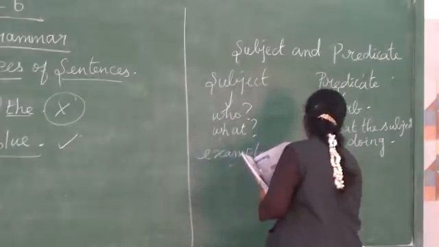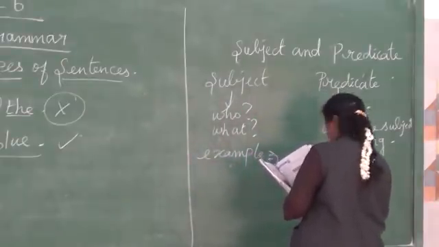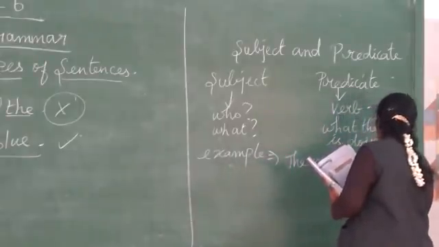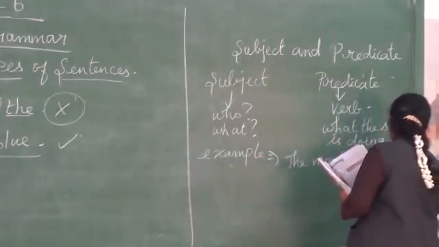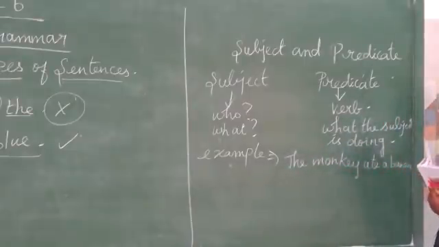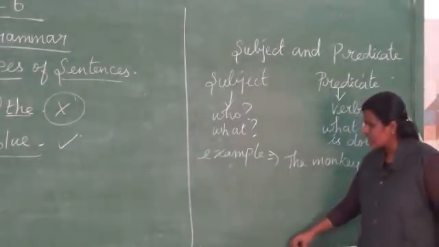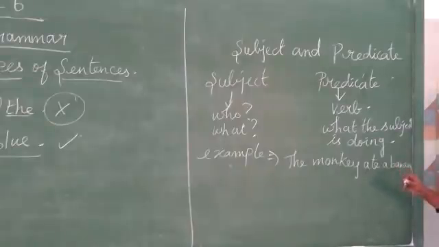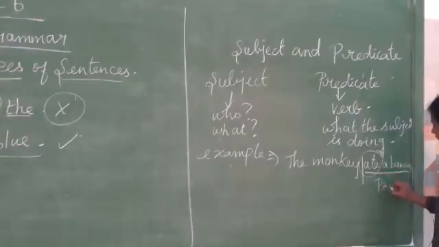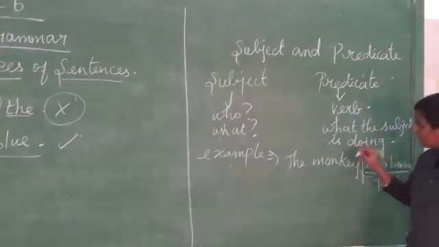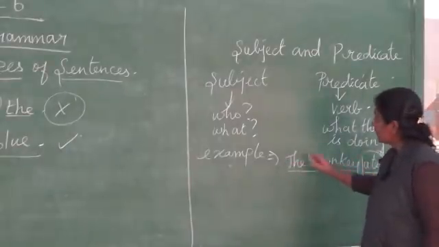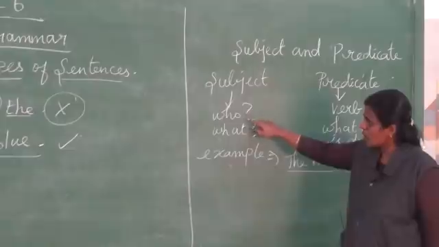The monkey ate a banana. First we have to identify the verb. In this sentence, which one is the verb, students? Yes, obviously ate. So from that we underline this and say that it is the predicate. What is it? Predicate. Before that it is the subject. Already we have seen that it gives the answer to these two questions, who or what.